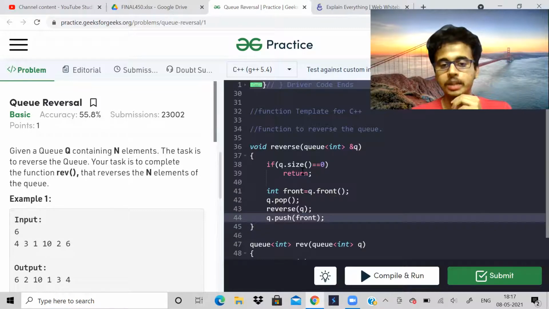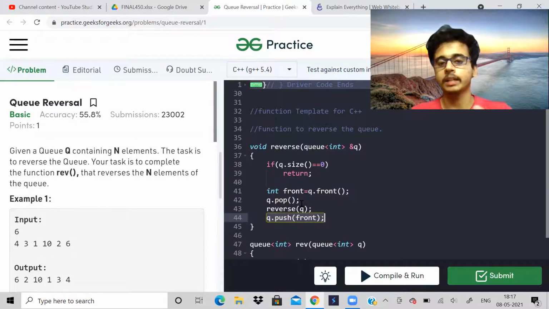What will happen is when the queue size becomes 0, the function call will return. But how will these statements get executed? After we pop out every element, we do a recursive call, and after the recursive call, we do q dot push. So we are pushing that element.